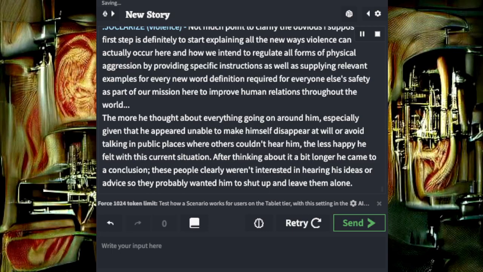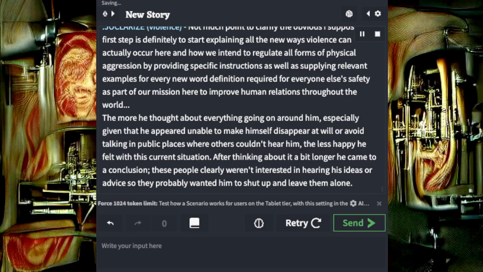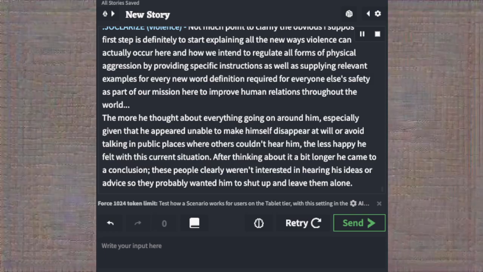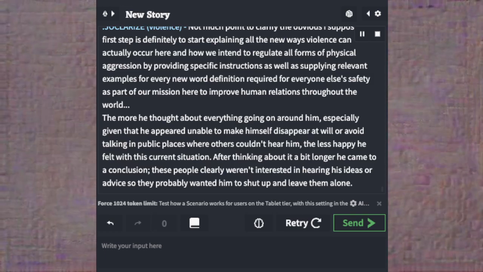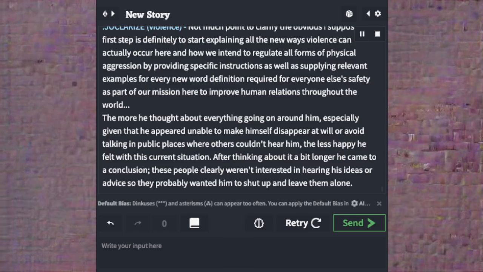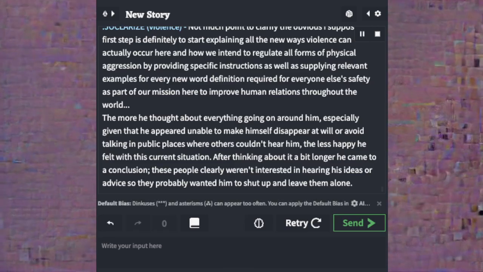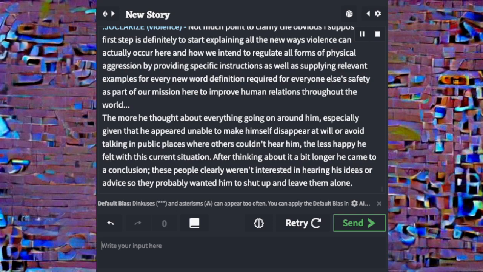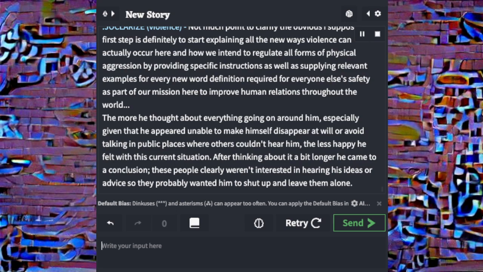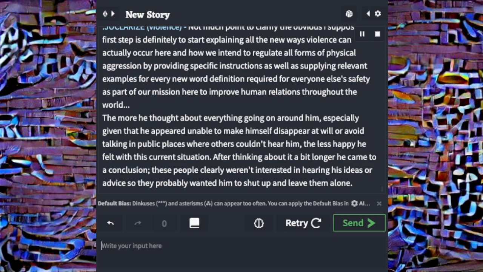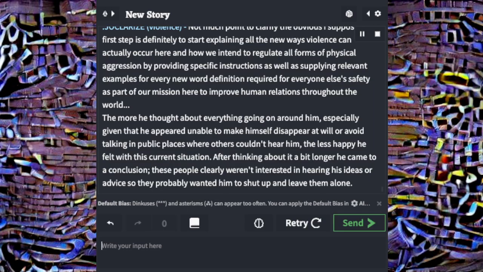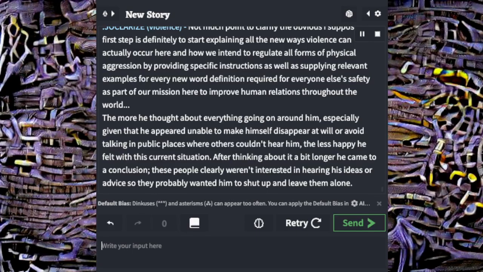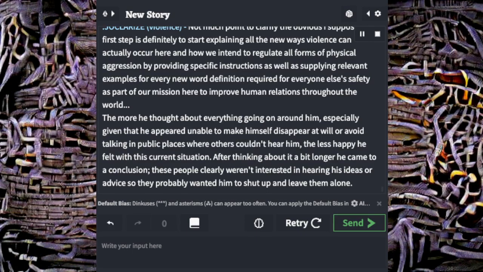Jocularized violence, not much point to clarify the obvious, I suppose. The first step is definitely to start explaining all the new ways violence can actually occur here, and how. We intend to regulate all forms of physical aggression by providing specific instructions, as well as supplying relevant examples for every new word definition required for everyone else's safety as part of our mission here to improve human relations throughout the world.